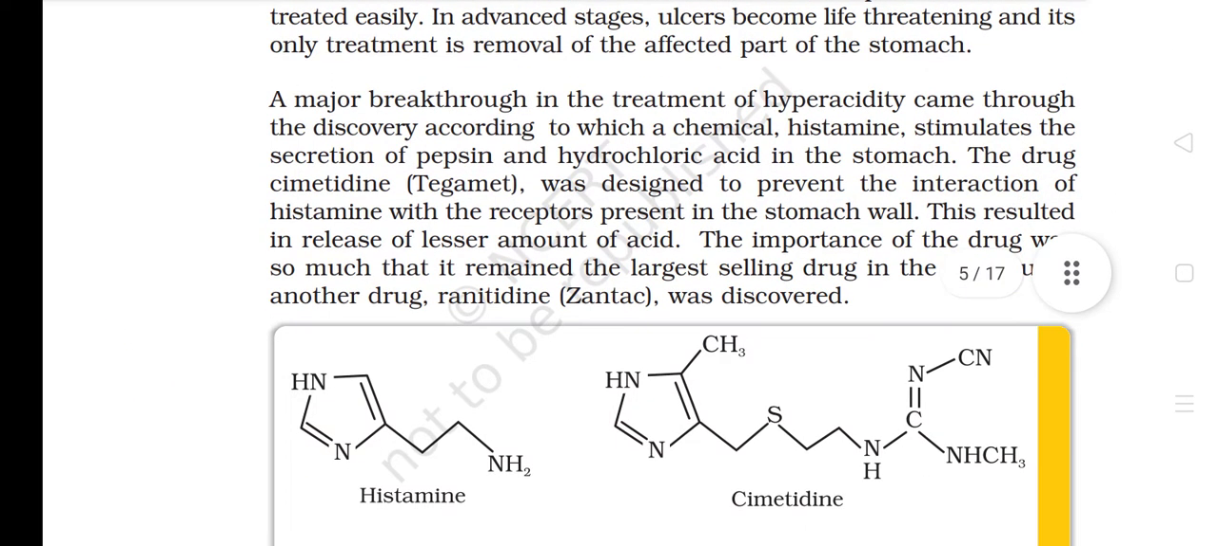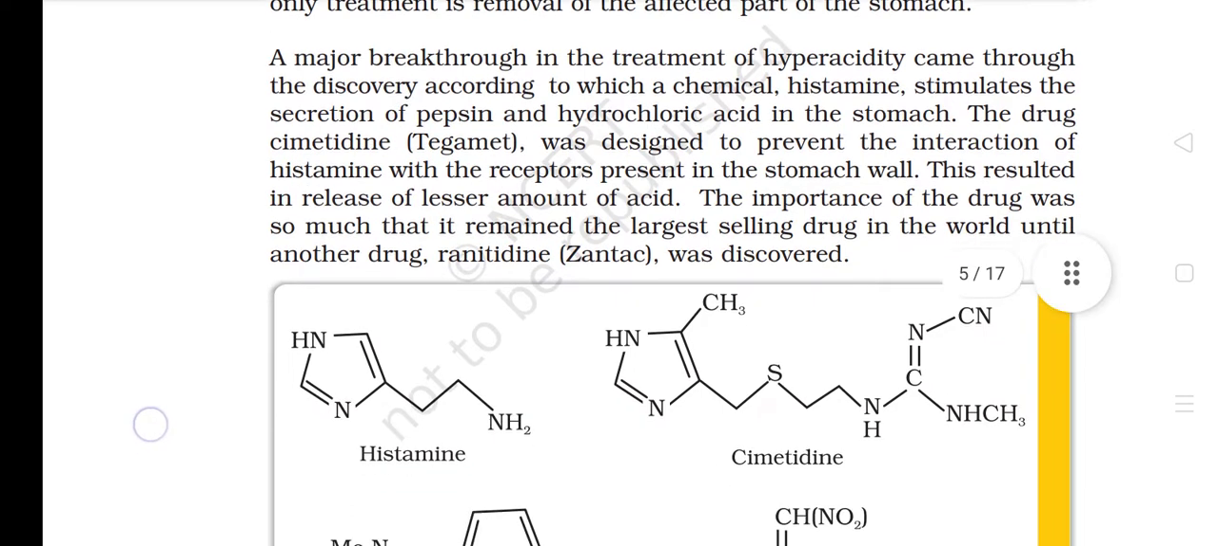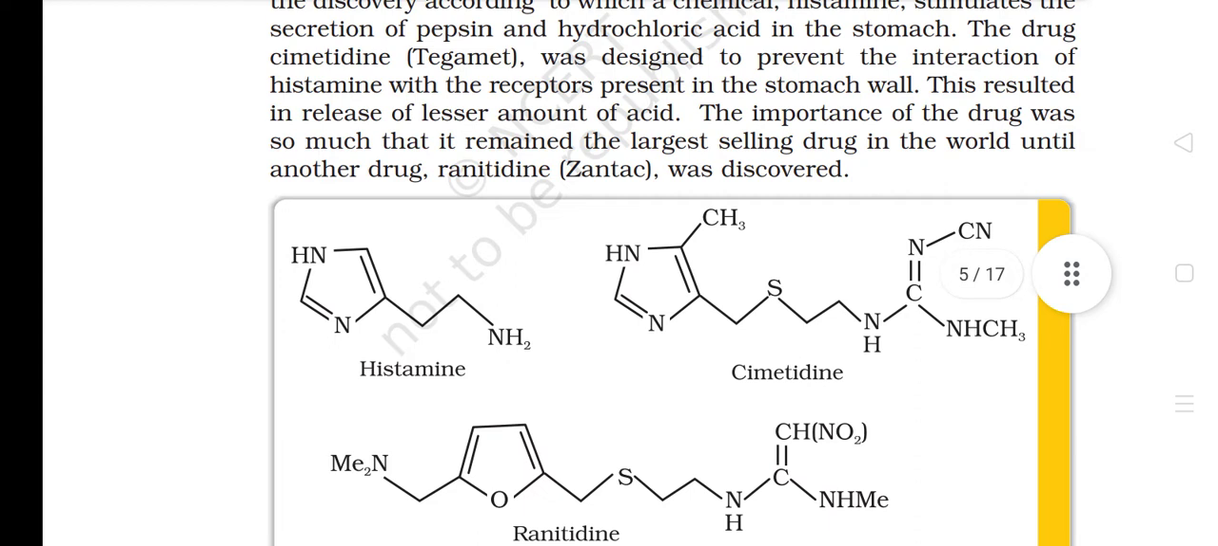A major breakthrough in the treatment of hyperacidity came through the discovery that the chemical histamine stimulates the secretion of pepsin and hydrochloric acid in the stomach. The drug cimetidine (Tagamet) was designed to prevent the interaction of histamine with the receptors present in the stomach wall. This resulted in the release of a lesser amount of acid. The importance of the drug was so great that it remained the largest selling drug in the world until another drug, ranitidine (Zantac), was discovered.